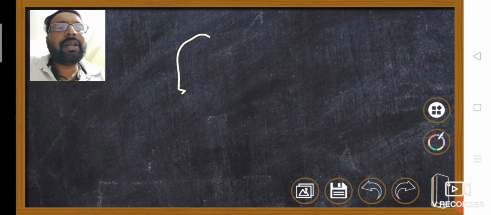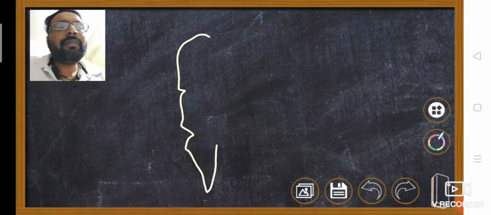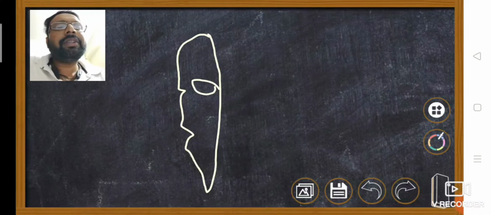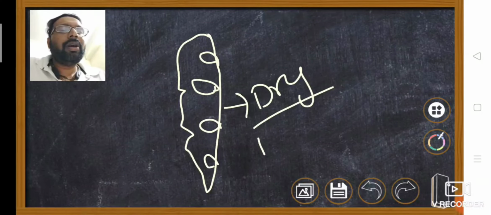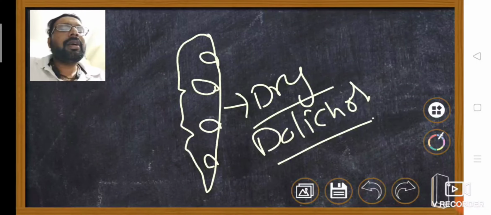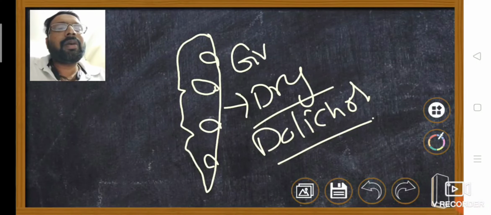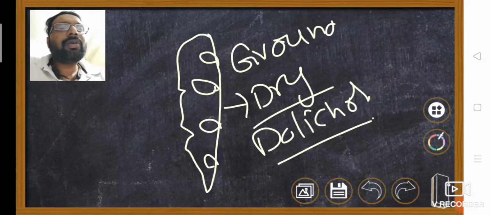When there is no differentiation, for example in the dolichos fruit, with no outer epicarp or middle mesocarp, those fruits are called dry fruits. Examples: dolichos, or groundnut, arachis.